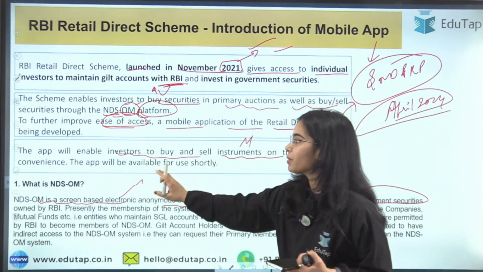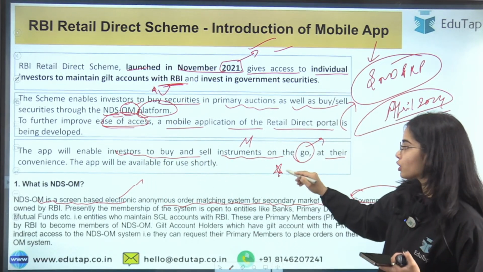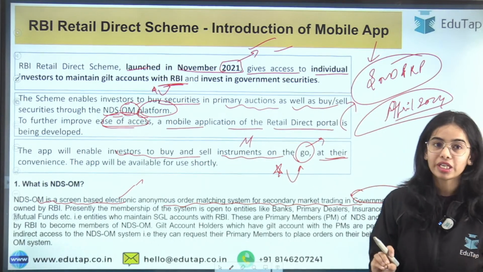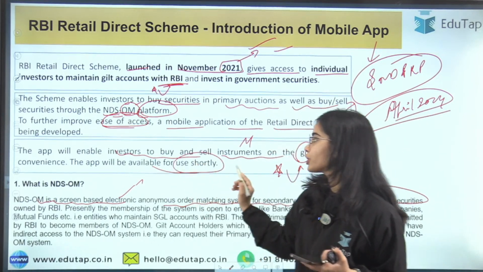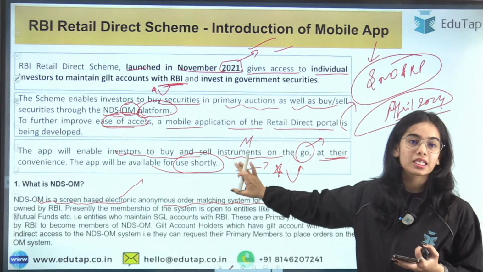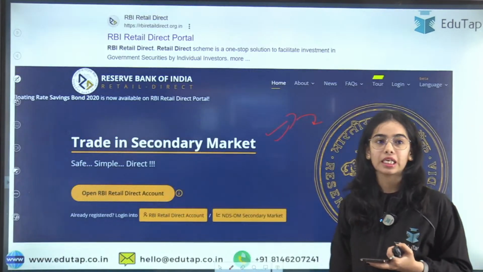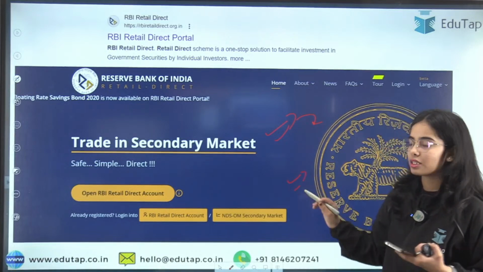Okay, this app will enable investors to buy and sell instruments on the go whenever they want, at their convenience. The app will be available for use shortly. So this is the app that will be available shortly.